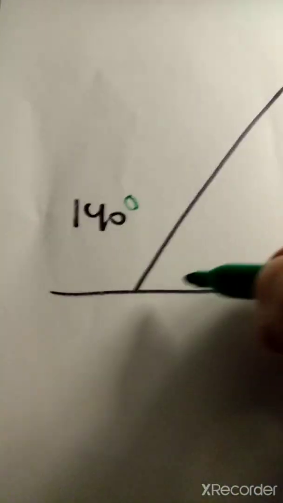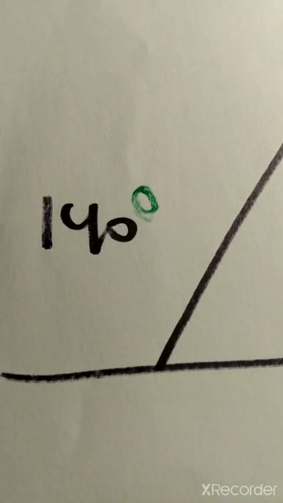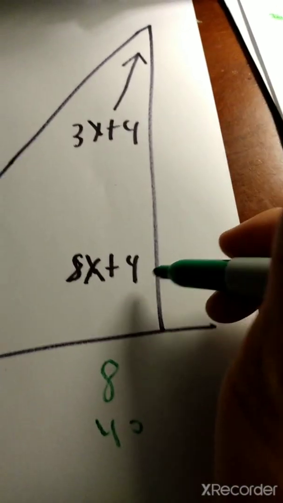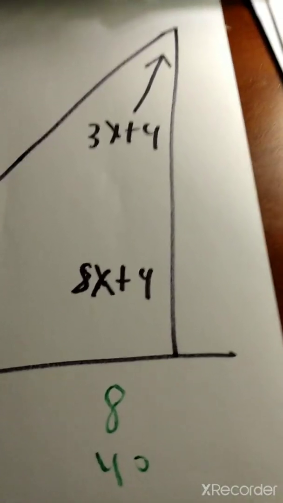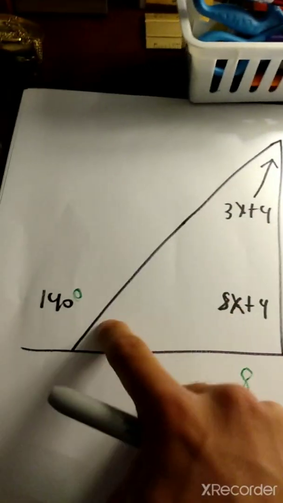So, the exterior angle, which is the angle outside the triangle, is 140 degrees. All the other information we're given is variables and equations inside the angles. What we're going to have to do is find out what x is and see what this angle is, that angle is, and that angle is, and that must equal 140 degrees.